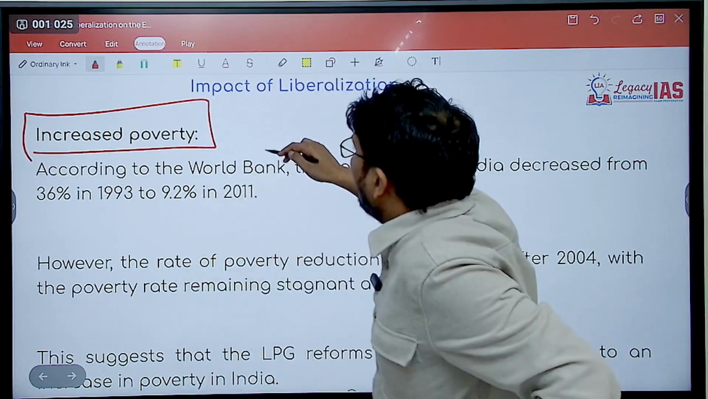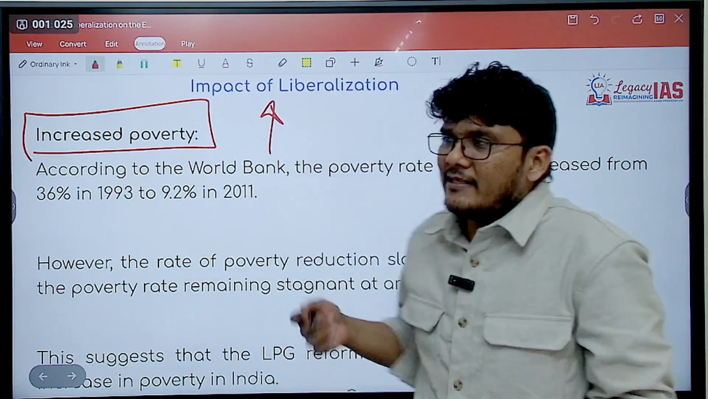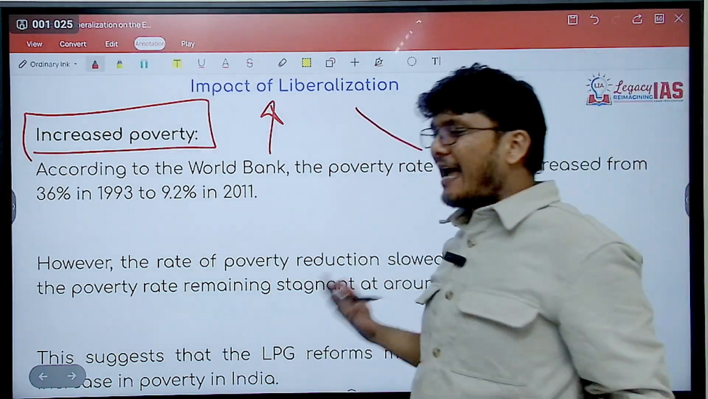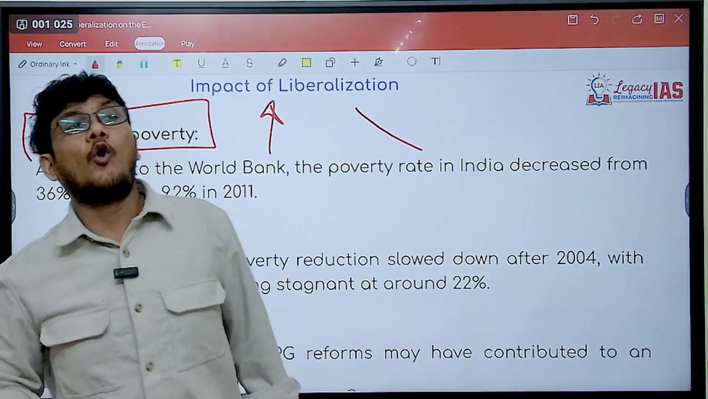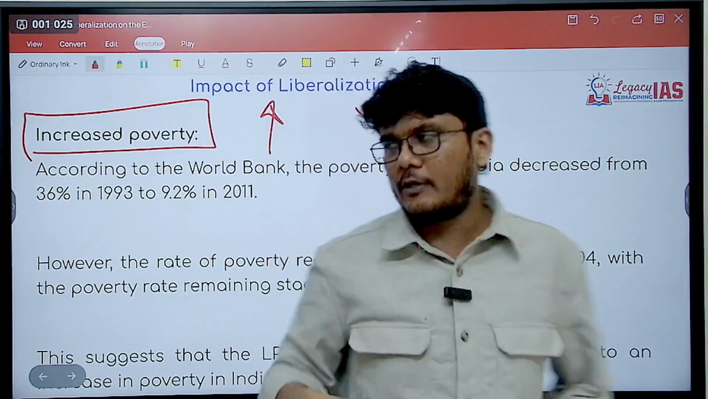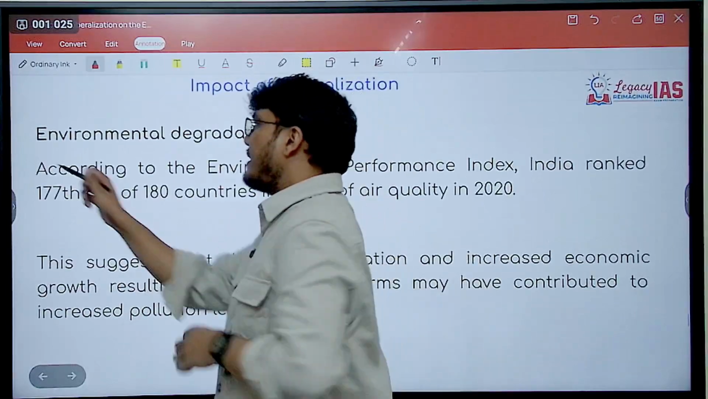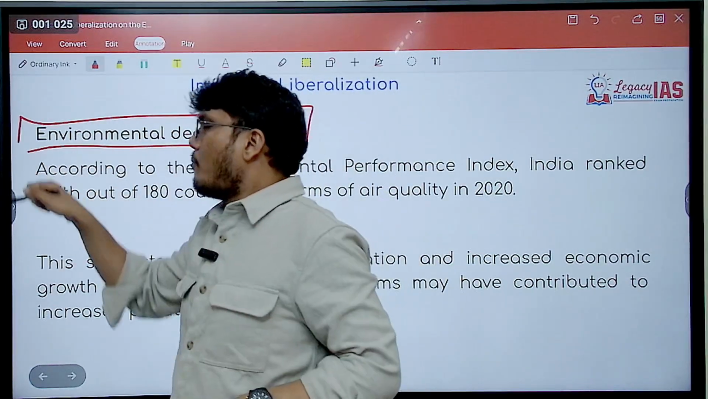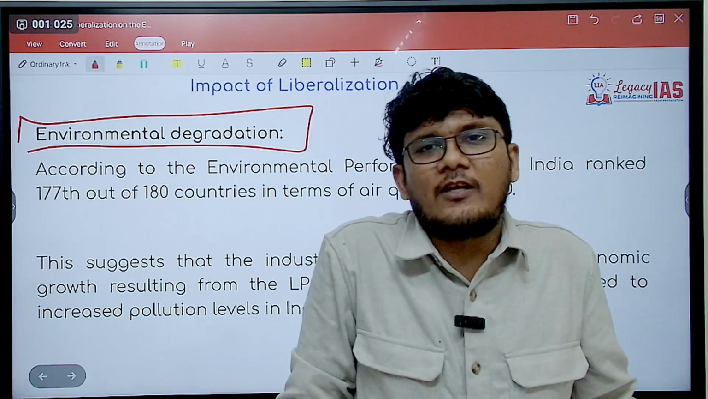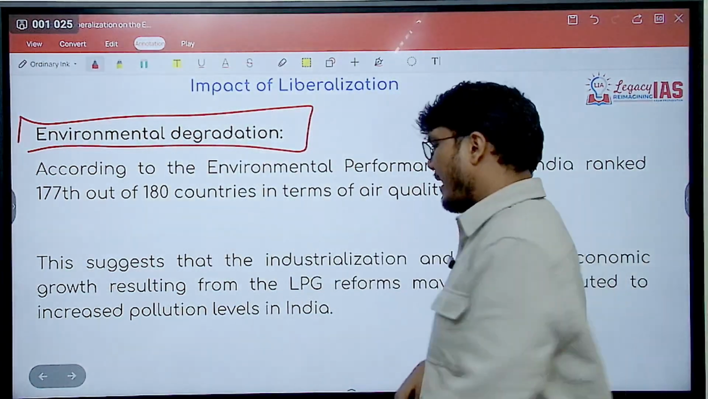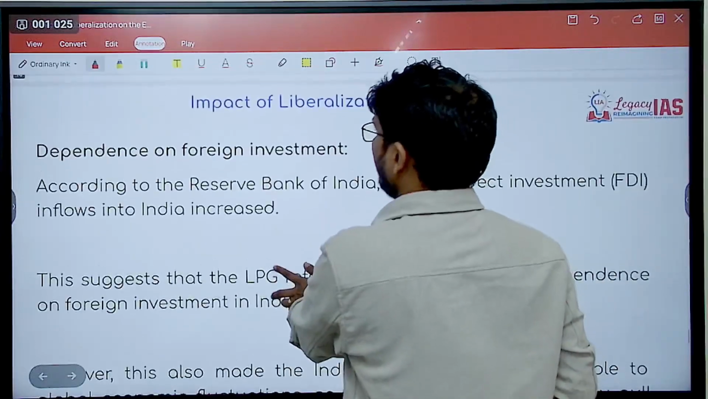So it is not that poverty suddenly increased too much, it is just that the rate at which the poverty was declining, that sort of stagnated and in fact lowered as well because of this. Further, environmental degradation, simply because more production, higher production, faster production, right? So more carbon footprint, degradation of environment, and so on and so forth.